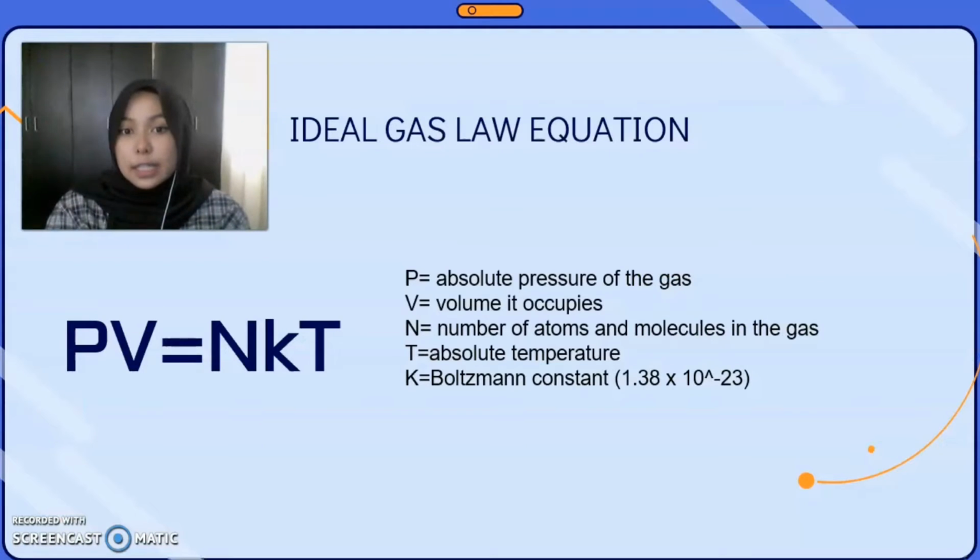So this is the ideal gas equation. We have PV equals NkT. P is the absolute pressure of the gas, V is the volume occupied, N is the number of atoms or molecules in the gas, T is the absolute temperature, and k is the Boltzmann constant, which is 1.38 times 10 to the power of negative 23.